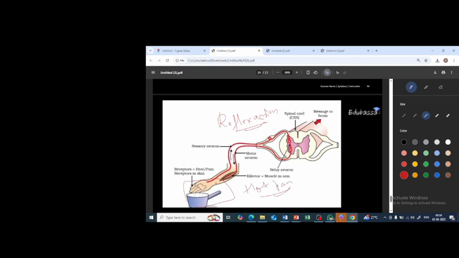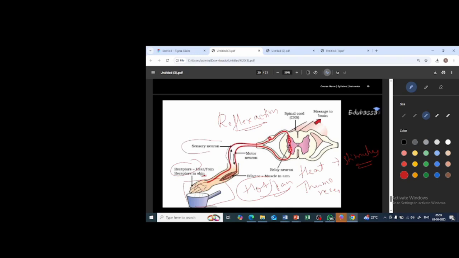So, there is this guy touching the hot pan. Am I right? Now, tell me, which is the stimulus? Heat is the stimulus. Which is the receptor to take up the heat? Thermoreceptor. Yes, very good. Now the heat or the pain is taken up by the receptor present in the skin, which is the thermoreceptor. Now the information, the nervous impulse, will pass through the neuron.